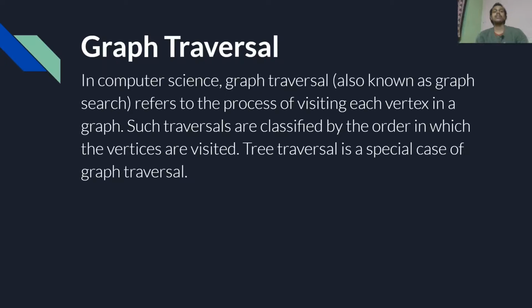That's why, as it is said here, graph traversal, also known as graph search, refers to the process of visiting each vertex in a graph. Here vertex means the nodes. Such traversals are classified by the order in which the vertices are visited.